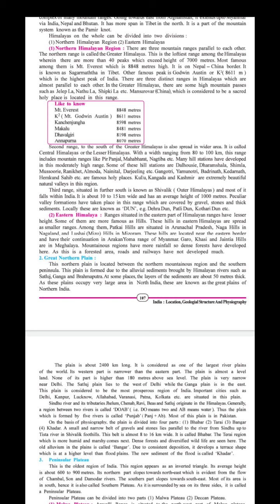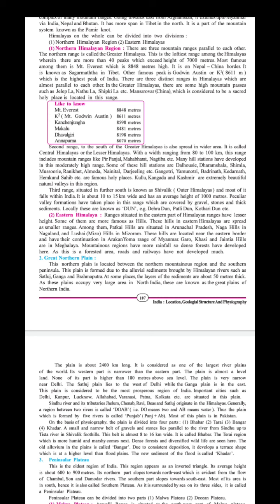First one is Bhabar, Tarai, Bangar and Khadar. A small and narrow belt of gravels and stones lying parallel to the rivers from the Sindhu up to the Tista rivers is the Shivalik foothills. This belt is almost 8 to 16 kilometers wide. It is called the Bhabar. Got it? The Tarai region, which has damp lands and marshes, comes next. Dense forest and diversified wildlife are seen here.